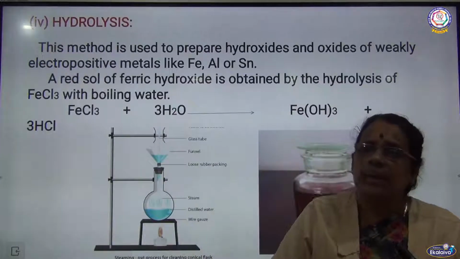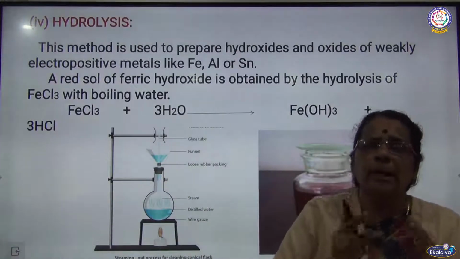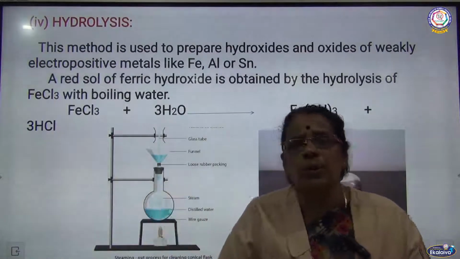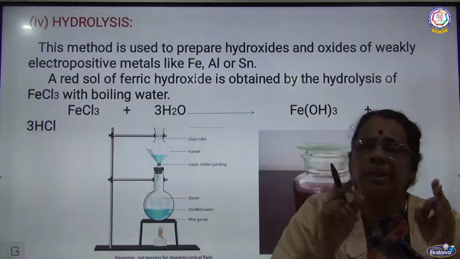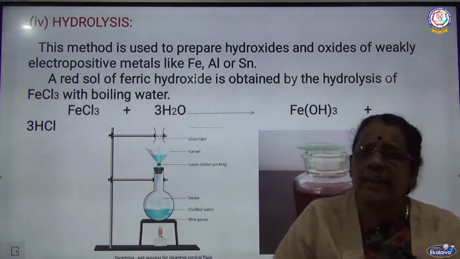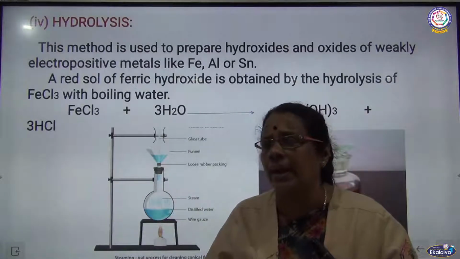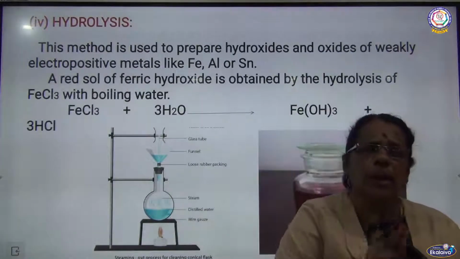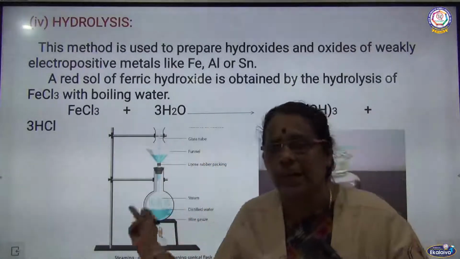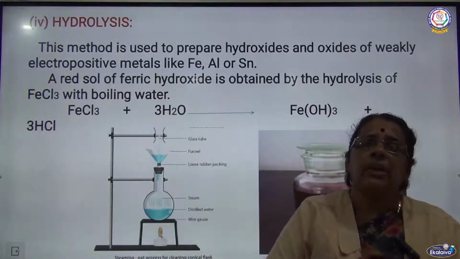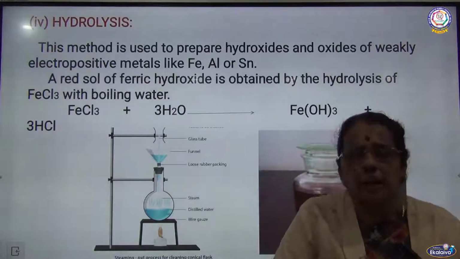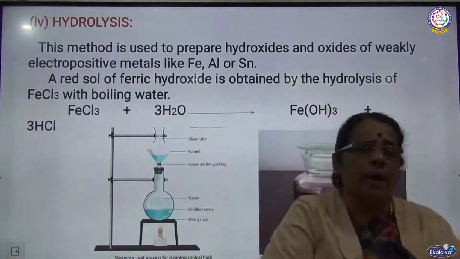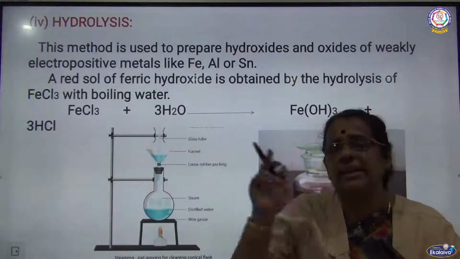In the third case, particularly gold, silver and platinum sols are prepared by the reduction technique. Here I use certain reducing agents, which can be stannous chloride, hydrazine, or an aqueous solution of formaldehyde. In the case of stannous chloride with auric chloride, I get colloidal gold with the liberation of stannic chloride, whereas when auric chloride is treated with an aqueous solution of formaldehyde, I get gold colloid with the liberation of formic acid and HCl.